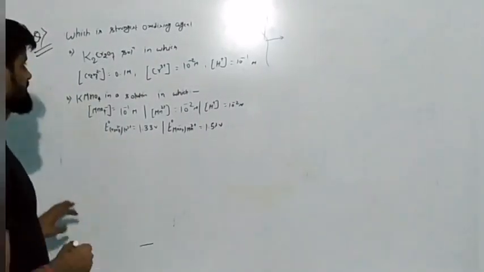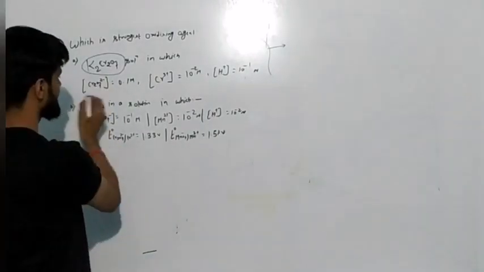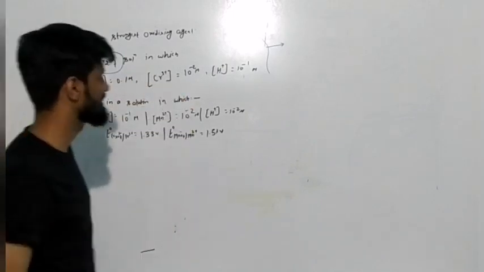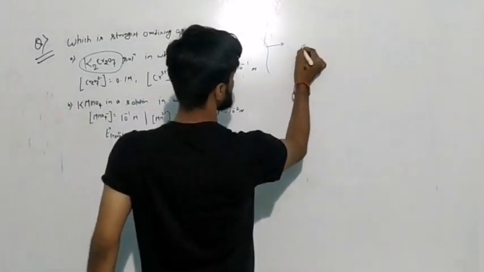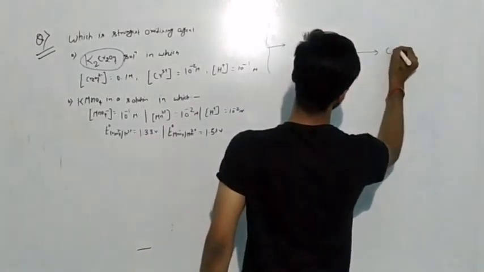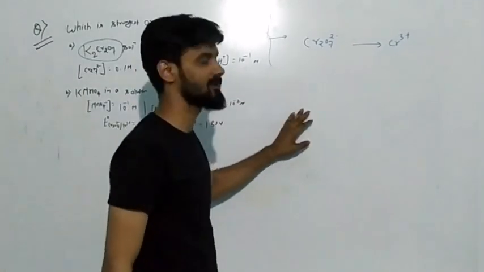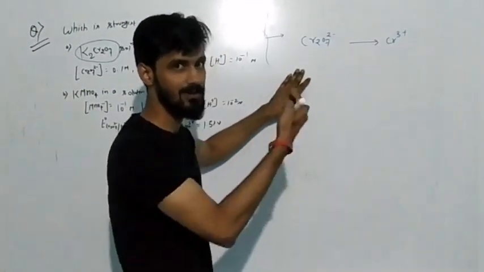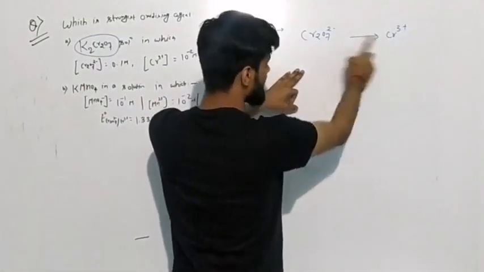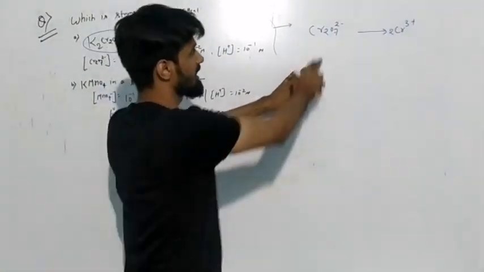So for the solution of this particular question, if you see this is K2Cr2O7 solution, you just have to see these things. Now, according to K2Cr2O7, if you write the redox reaction for this, you can write it this way. Cr2O7 2 minus will be getting converted into Cr3 plus. Now, you all know the balancing of redox reaction. I am just letting you understand how you will balance it. The main element is chromium, so you have to multiply with 2. First multiply the main atoms. Okay, so chromium is balanced.